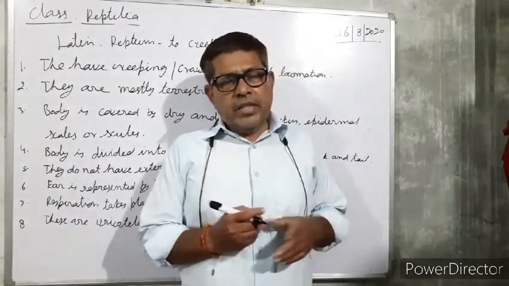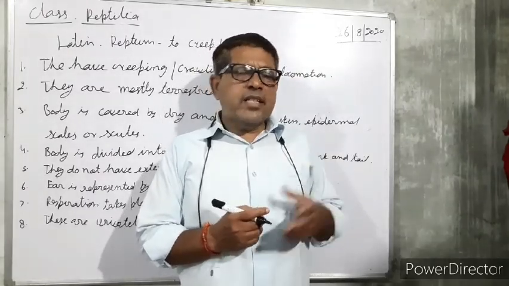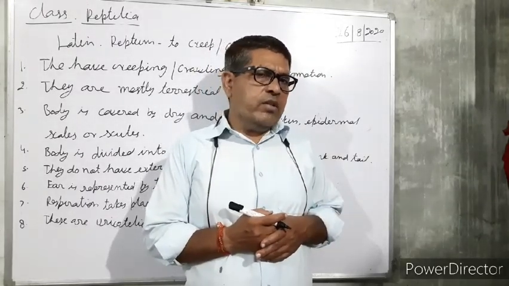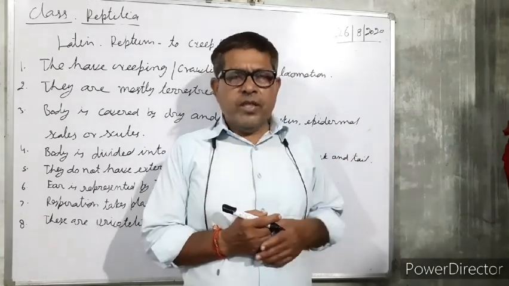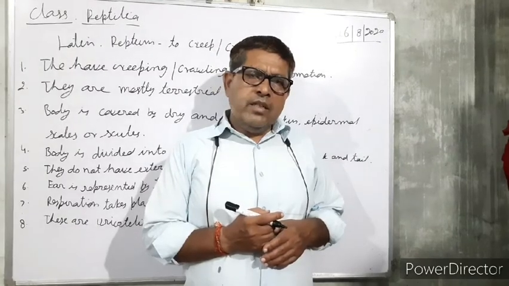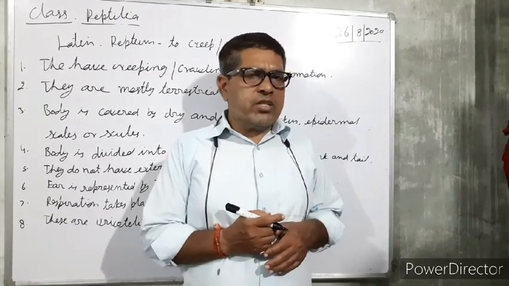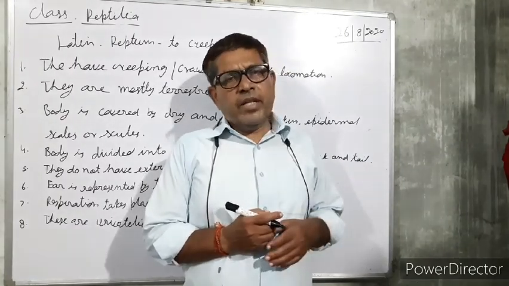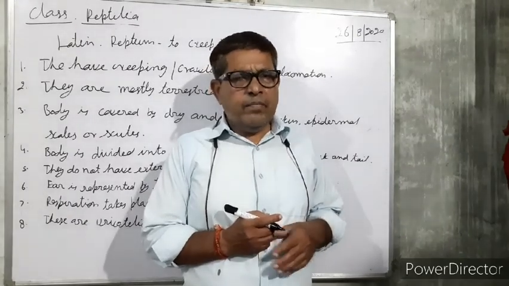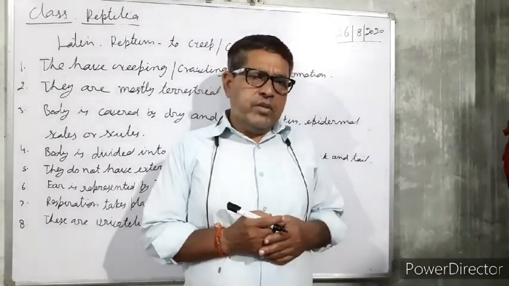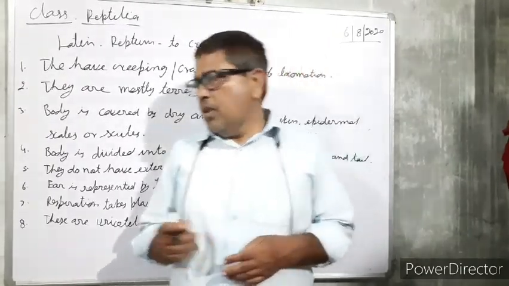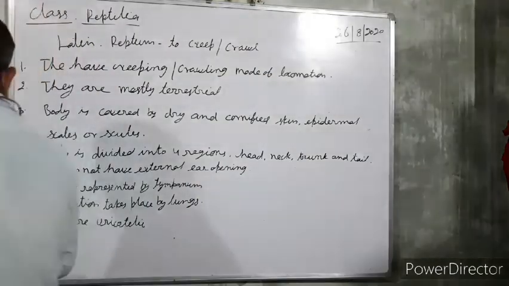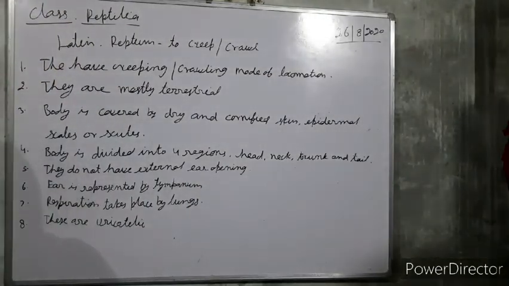Urea is a little less toxic than ammonia, so it can be retained in the body for more time. Uric acid is least toxic and may remain in the body for a long time in comparison to urea and ammonia. So these are uricotelic.